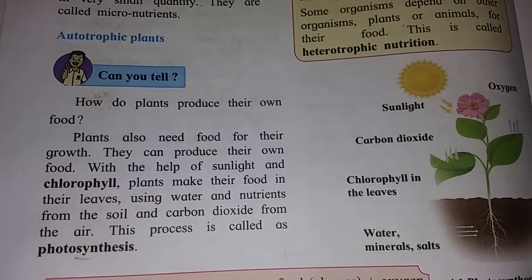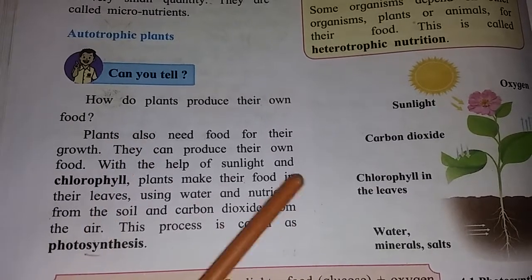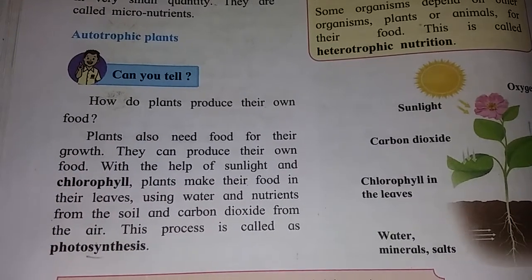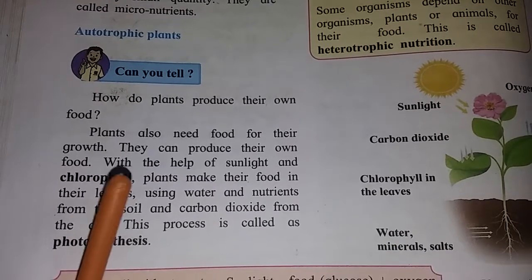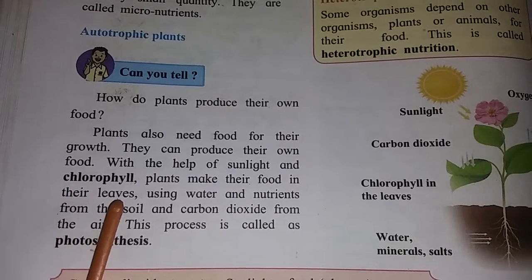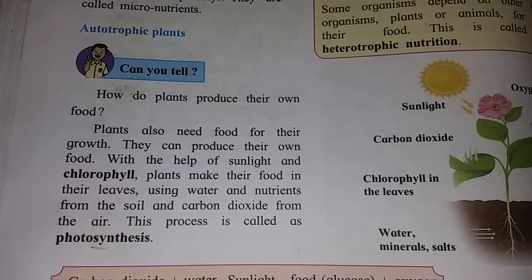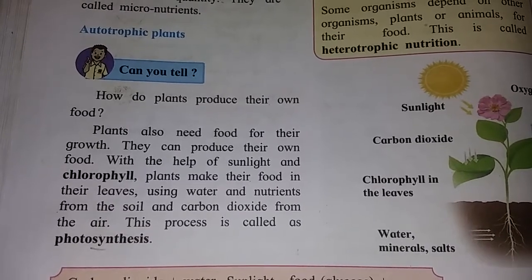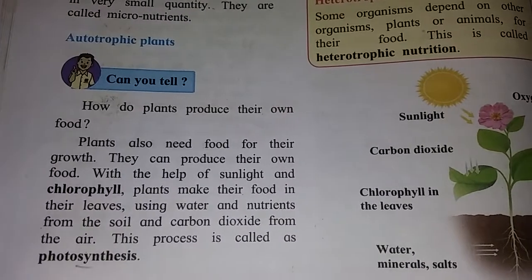Animals need food for their growth. Plants also need food for their growth. They can produce their own food with the help of sunlight and chlorophyll. Plants make their food in their leaves using water and nutrients from the soil and carbon dioxide from the air. This process is called photosynthesis.